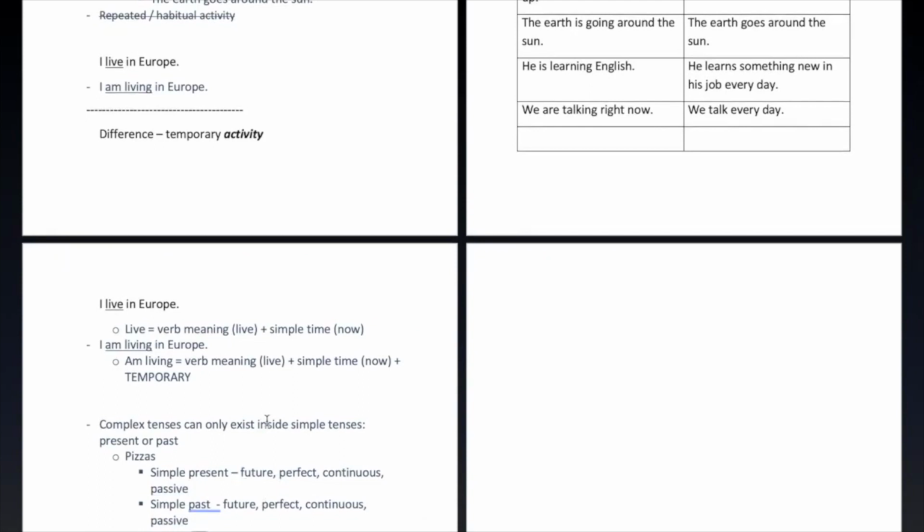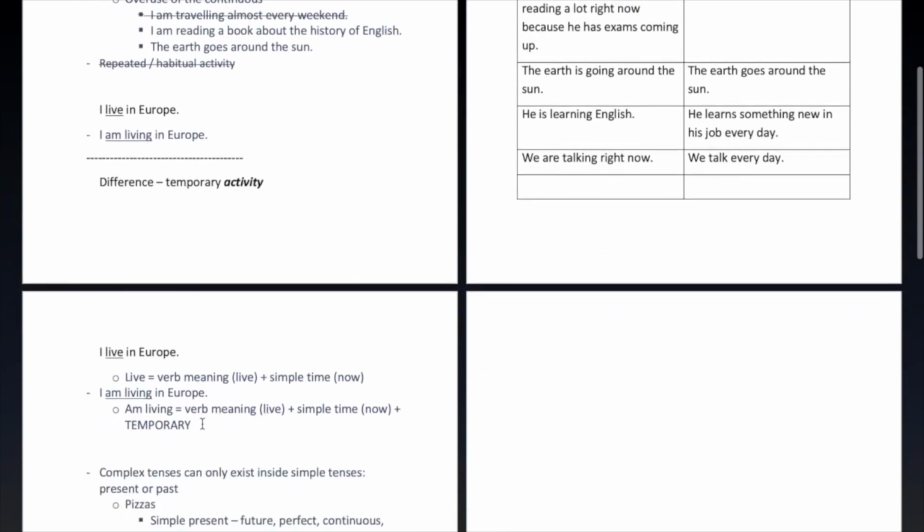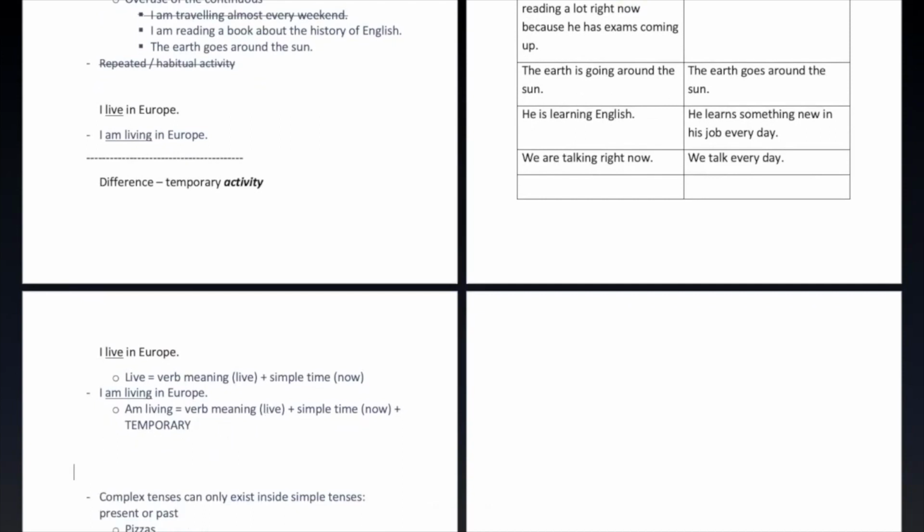So the point is this. Simple present simply means now only. Well, let's just say it means now simply. Okay. All right.